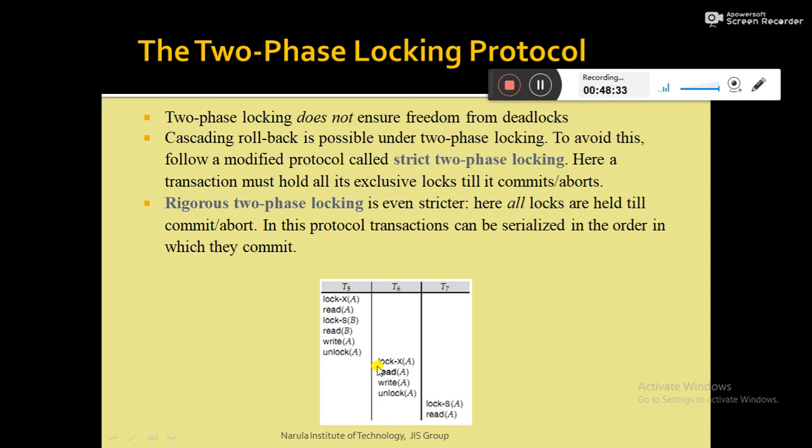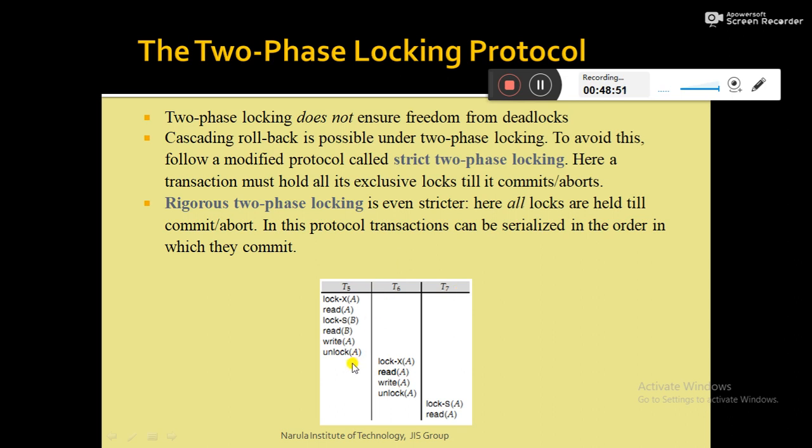If you look carefully, T6 is dependent on T5 because T6 reads the data item A which was previously written by T5, and similarly T7 reads the data item which was previously written by T6. So T6 is dependent on T5 and T7 is dependent on T6.